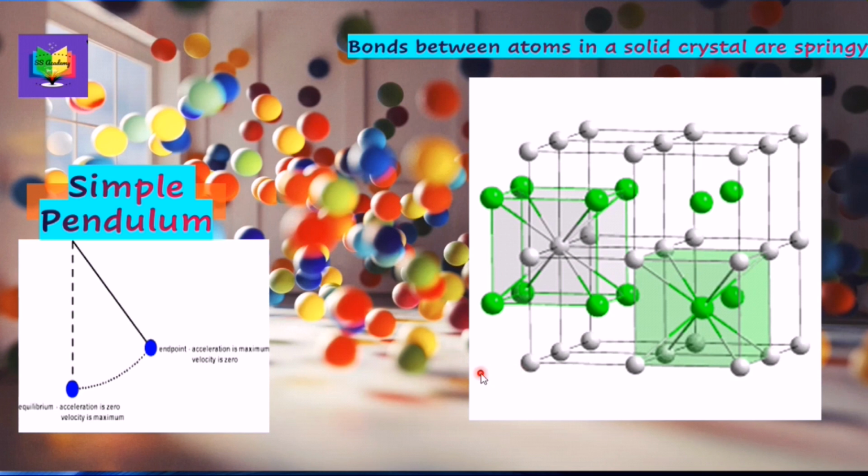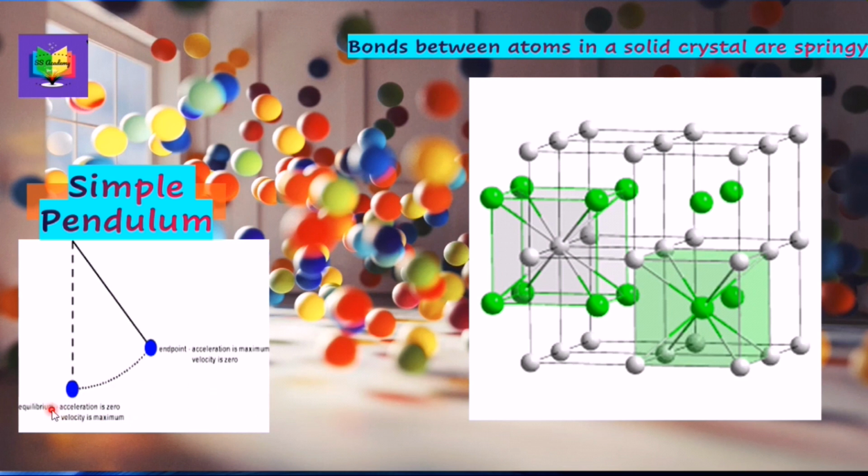And also atoms that make up a molecule vibrate with simple harmonic motion. Molecules of hydrogen or a solid crystal are a few examples of it. The simple harmonic motion is defined in terms of the acceleration and displacement of an oscillator. Swinging pendulum has positive displacement and negative velocity. The restoring force that acts to return the mass to its equilibrium position is always proportional to displacement of the mass from its mean position and is directed towards that point.